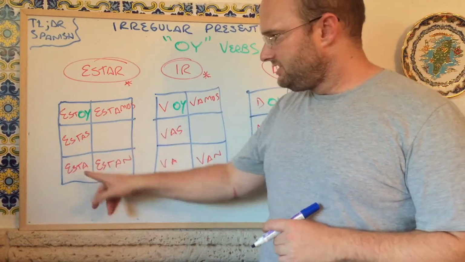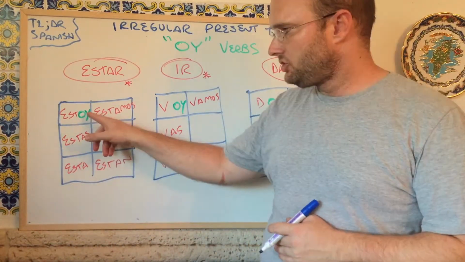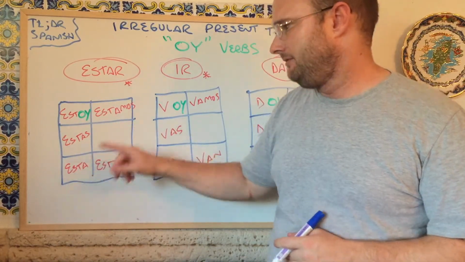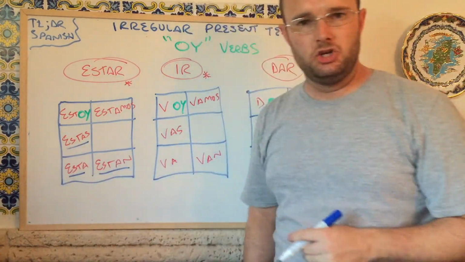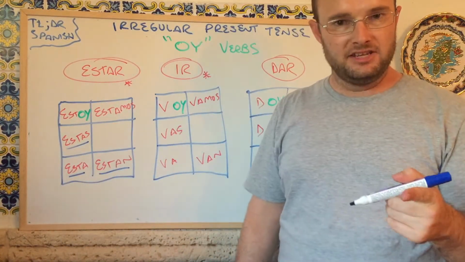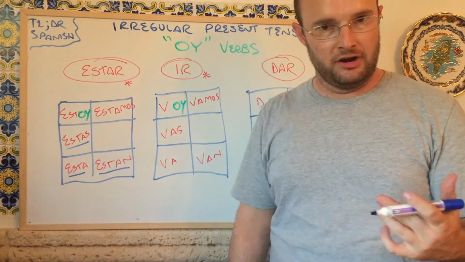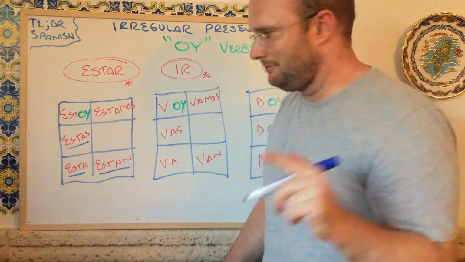Danger, danger. The pronunciation of these isn't correct. So this is how they sound right now. Estoy, estas, esta, estamos, estan. These three, we need to show that they don't follow the regular rules for pronunciation. Feel free to take a look at my videos on pronunciation if you want to know why. Otherwise, just memorize these accent marks.